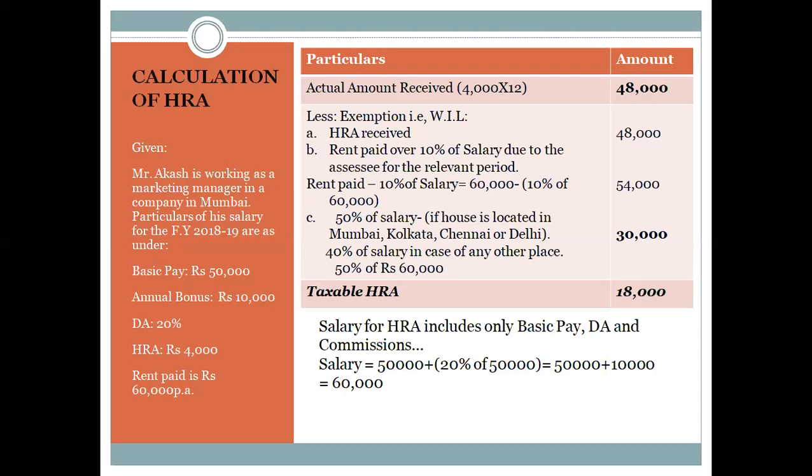Next, we have annual bonus received. That is 10,000. Then the dearness allowance is 20%. So on what will you take dearness allowance? It is always on the basic pay. So dearness allowance will be 20% of 50,000.